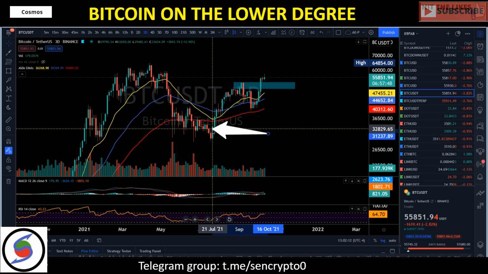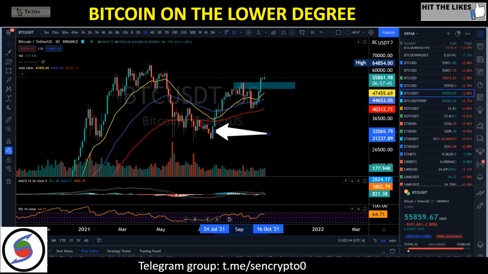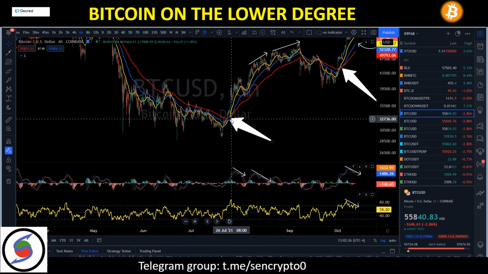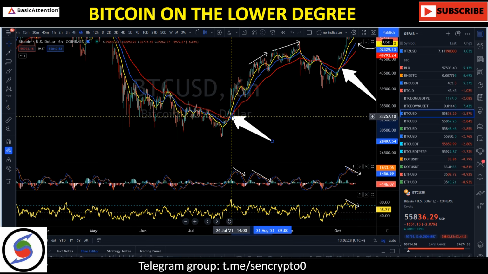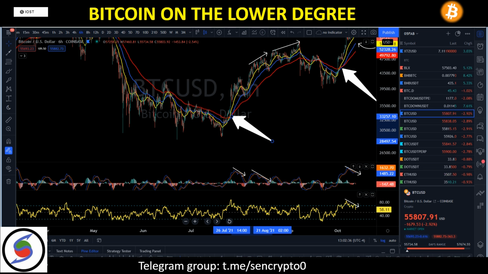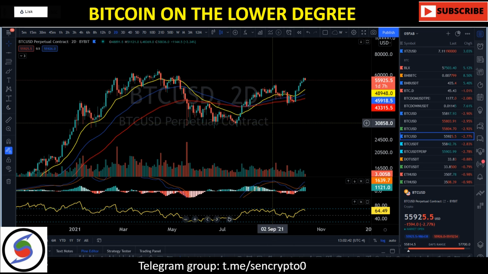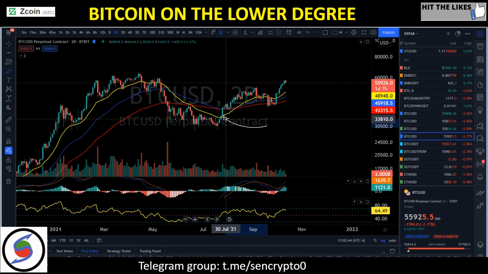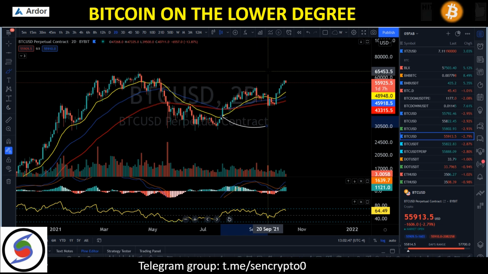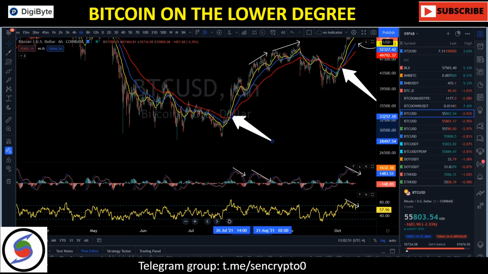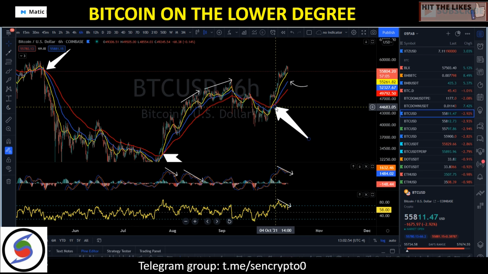But going back to the reversal pattern we got right here on the 6-hour, all the moving averages crossed bullish right there. So that was a lower degree confirmation. We got the 6-hour confirmation, we had the 3D confirmation, and at the same time we did have a 2D confirmation right there after we broke out above the 2D 21 EMA. Just about like a 35K, we said, guys, it is time to go to the moon.